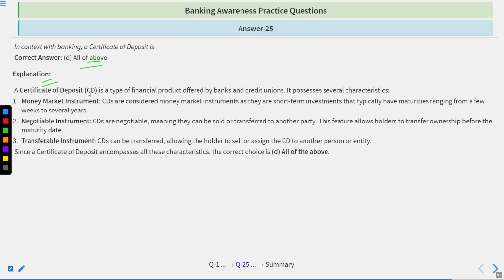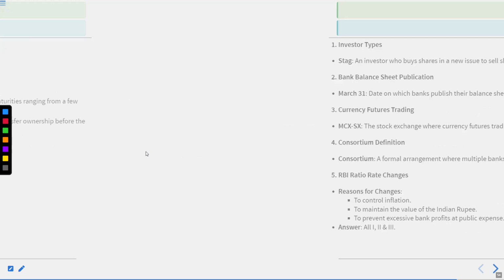Go by the explanation. A CD is a type of financial product offered by banks and credit unions, and it possesses several characteristics. Money market instrument: considered a money market instrument as it is a short-term investment, typically with maturities ranging from a few weeks to several years. Negotiable instrument: negotiable meaning they can be sold or transferred to another party. This feature allows holders to transfer ownership before the maturity date. Transferable instrument: it can be transferred, allowing the holder to sell or assign the CD to another person or entity.